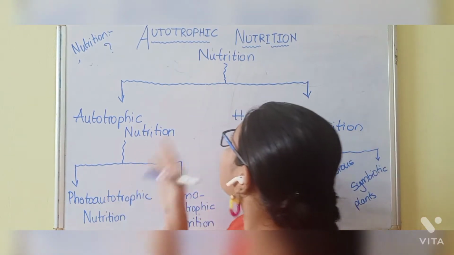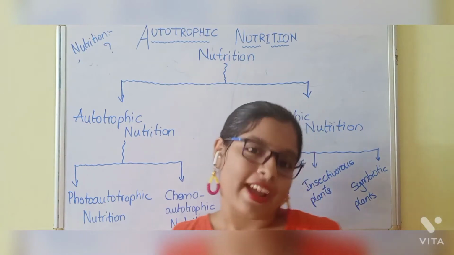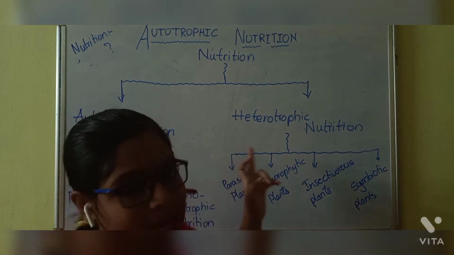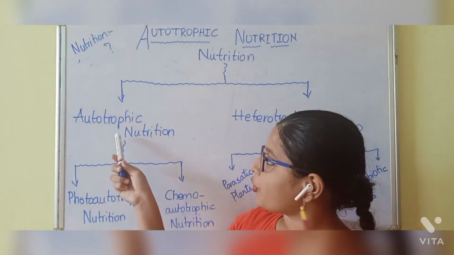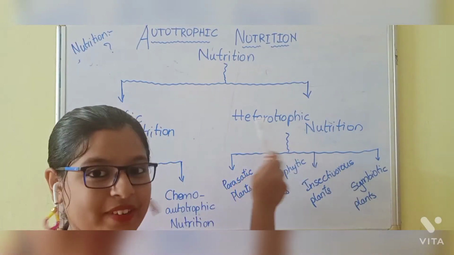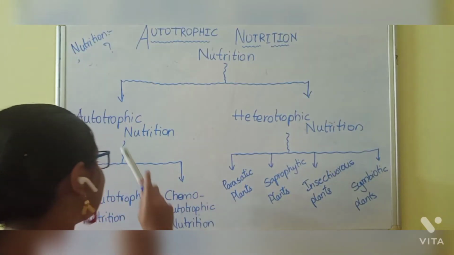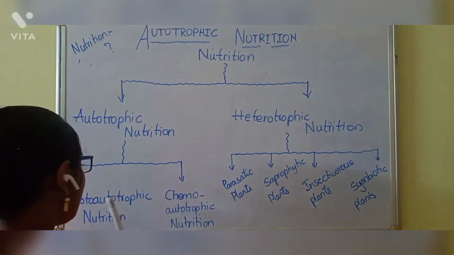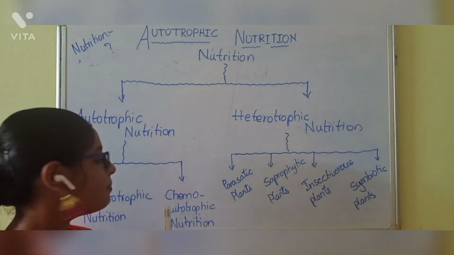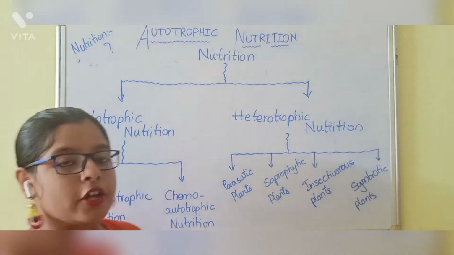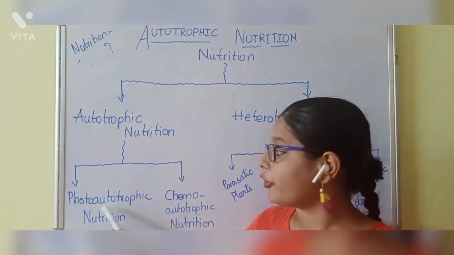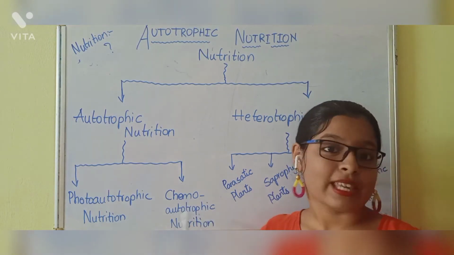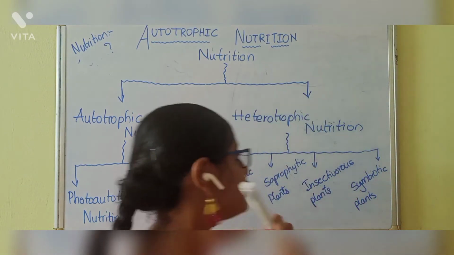Now coming to nutrition and its types. According to the mode of nutrition, it is classified into two types: autotrophic nutrition and heterotrophic nutrition. Autotrophic nutrition is subdivided into two types: photoautotrophic nutrition and chemoautotrophic nutrition. You can call photoautotrophic nutrition photosynthesis, and chemoautotrophic nutrition chemosynthesis.